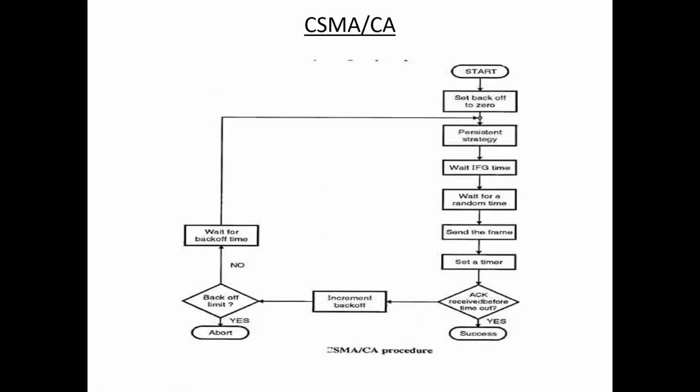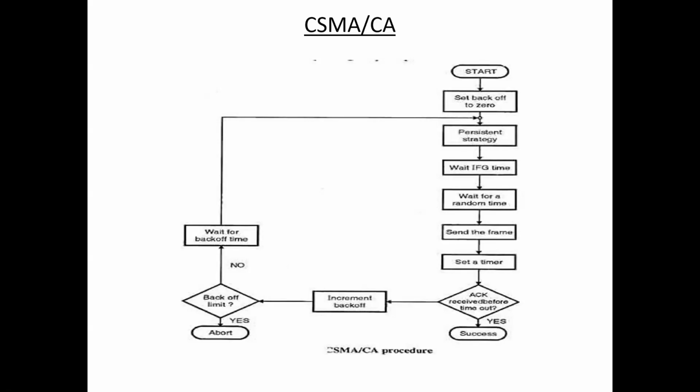Next one is CSMA/CA, carrier sense multiple access with collision avoidance. That means here there is no collision. We have to avoid that collision. Carrier sense multiple access with collision detection deals with the collisions after their occurrence.